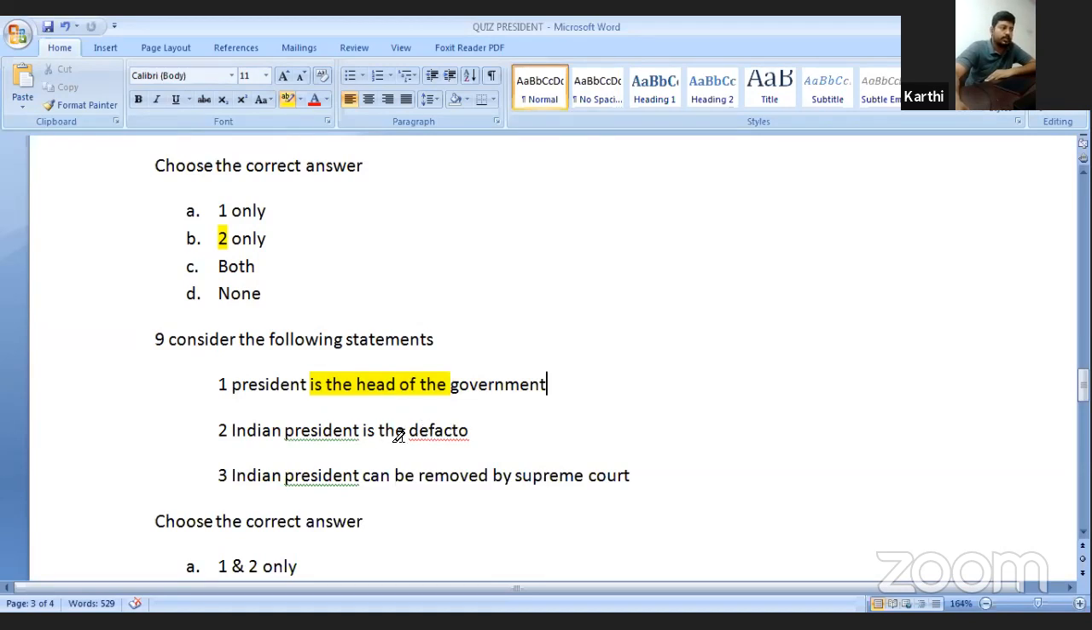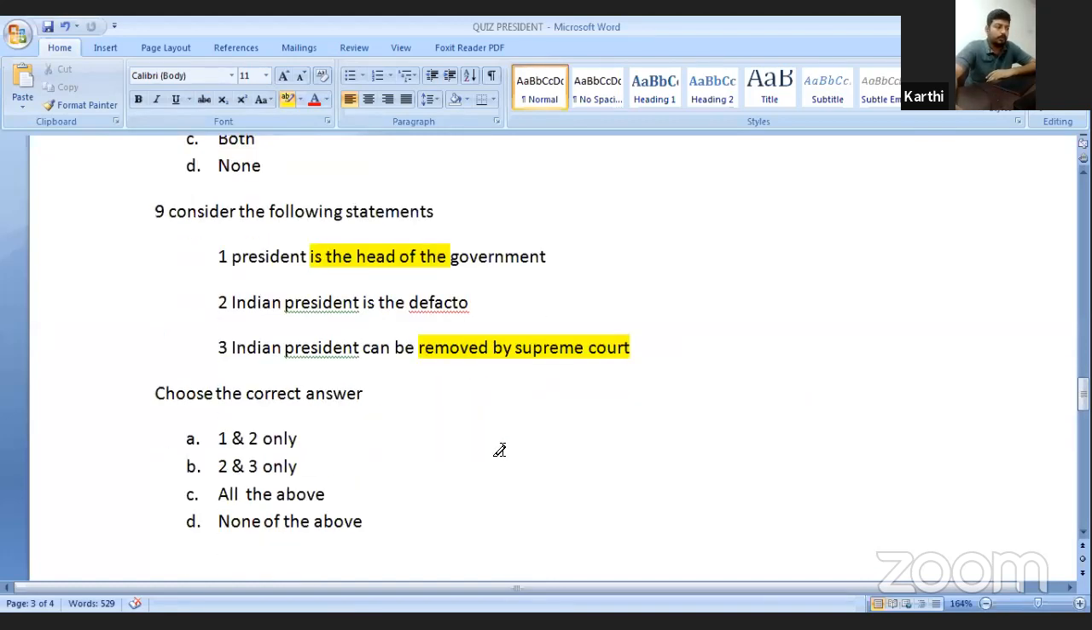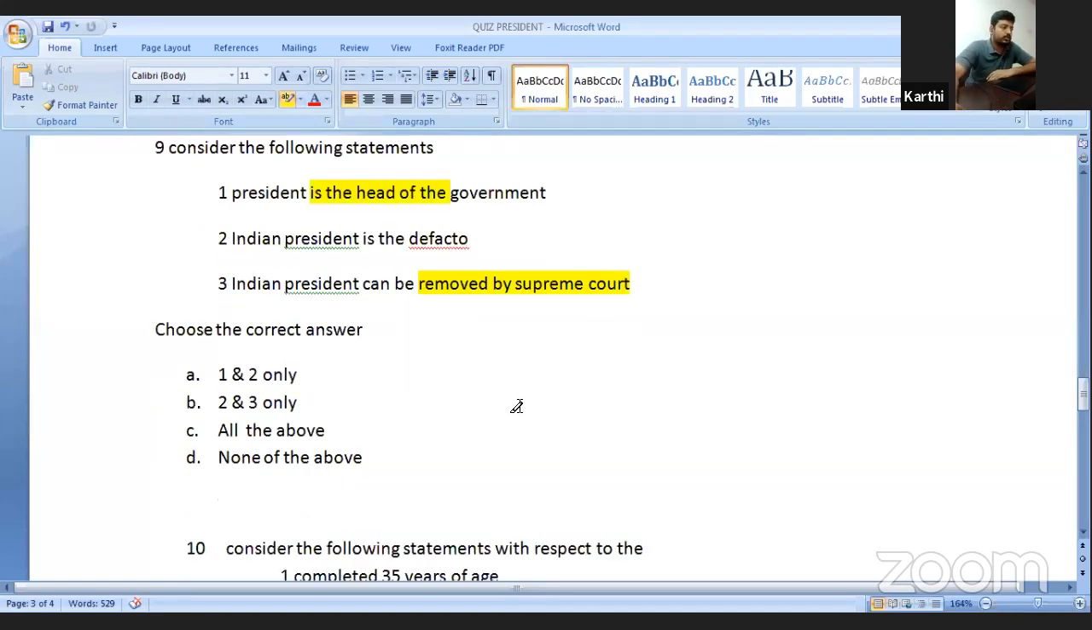No, we have seen that the Indian president is the de jure, that is nominal head. Can the Indian president be removed by the Supreme Court? No. We have seen in the removal process that he can be removed by the parliament. So this is also wrong. None of the above is the correct option.